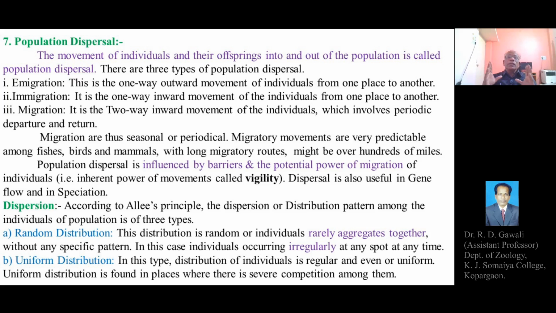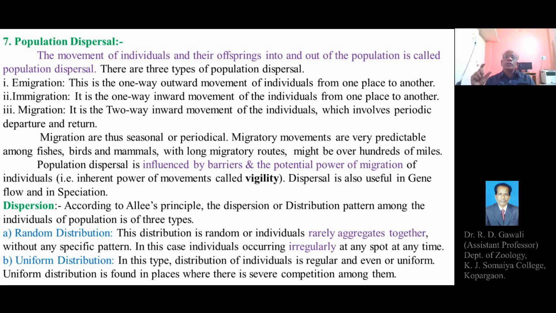So migration is a seasonal or periodical activity found among different animals where the individuals of the population can go out or can come back into a particular region, and this happens periodically, or seasonally. This migratory activity or habit is usually seen periodically or seasonally. So for a particular season the individuals undergo migration.